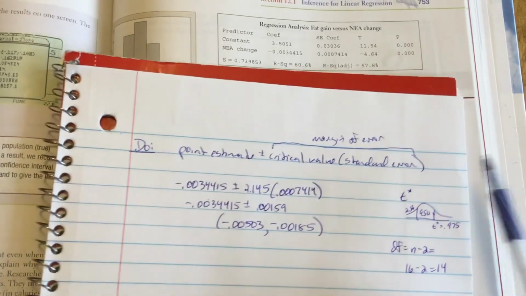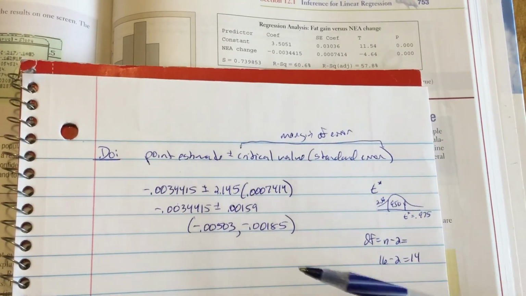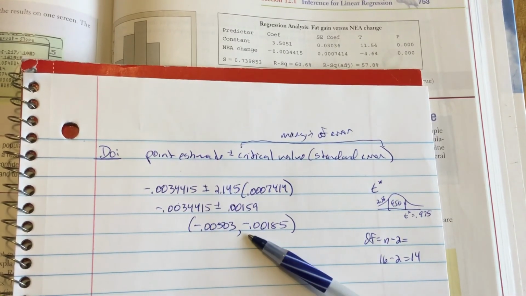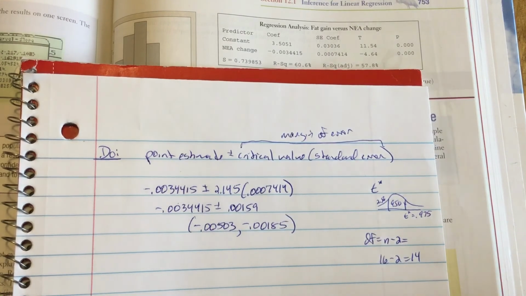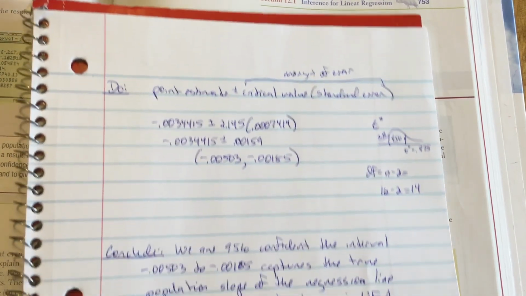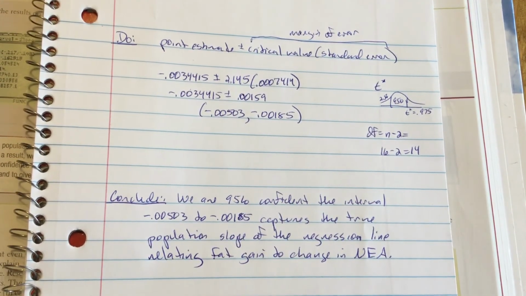My conclusion is pretty much exactly the same. I'm 95% confident that the interval negative 0.00503 to negative 0.00185 captures the true population slope of the regression line relating fat gain to change in NEA. So I will put that up there for you to read.